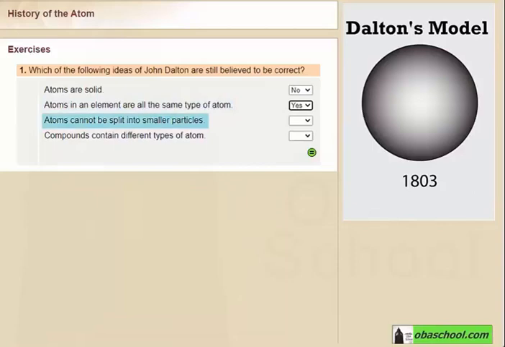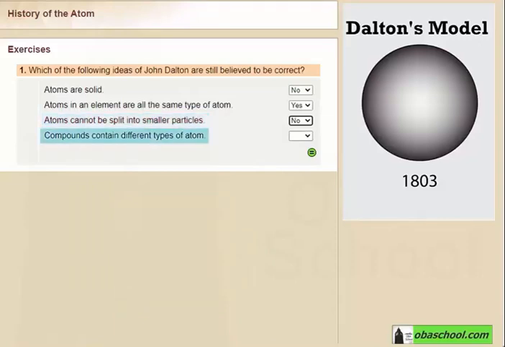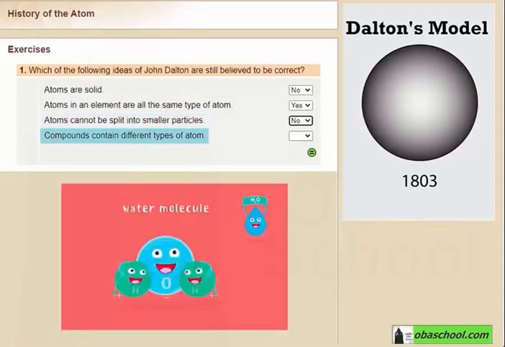Atoms cannot be split into smaller particles. But 3 subatomic particles have been discovered, which are electrons, protons, and neutrons. So this one is a no. Compounds contain different types of atoms. For example, water will contain oxygen and hydrogen atoms, so it's a yes.